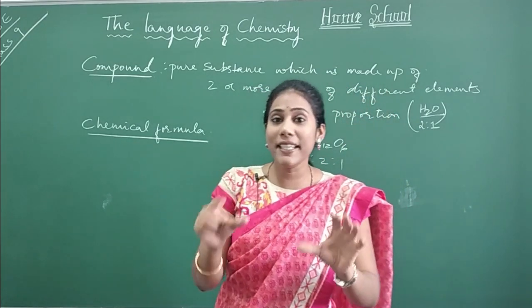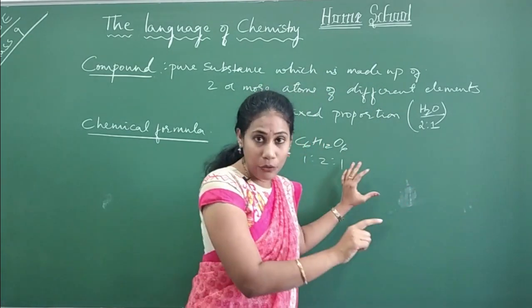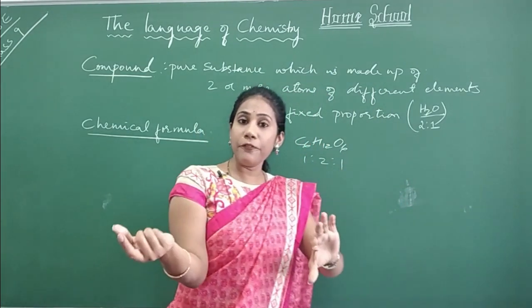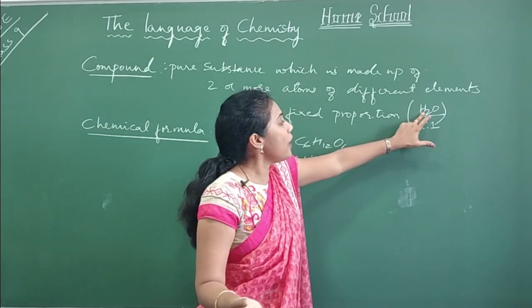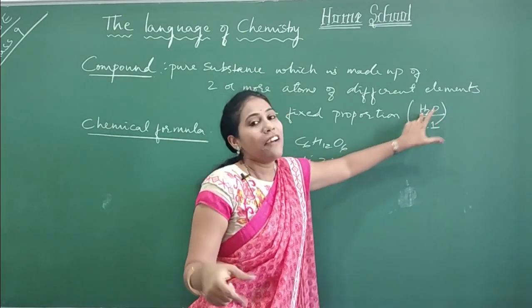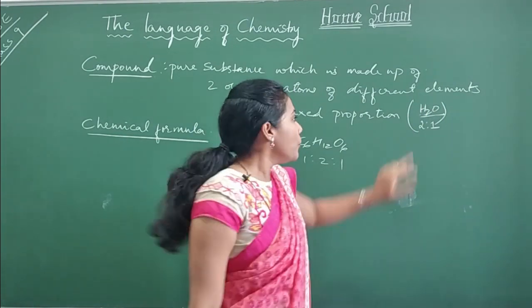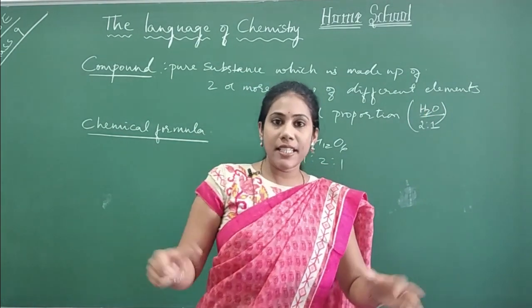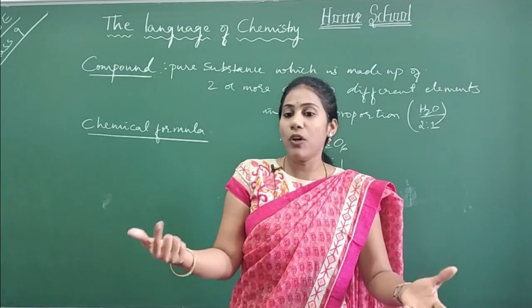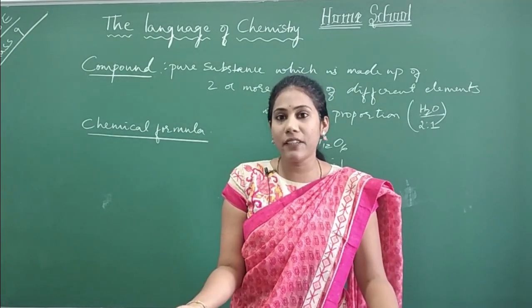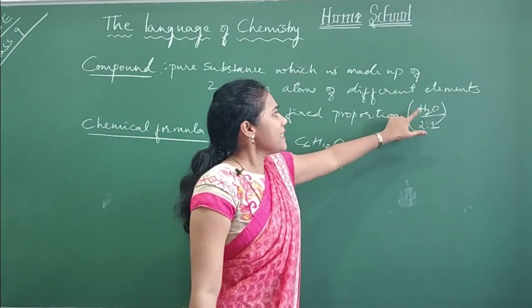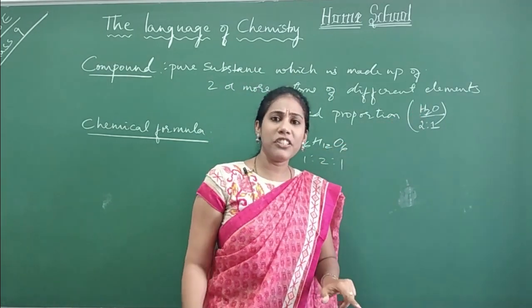The properties of the compound are entirely different from the properties of the elements which have been combined to form that particular compound. That means you all know the properties of water. Water is a liquid. Yes or no? Just imagine, water is available as liquid. But how is hydrogen available in our nature?